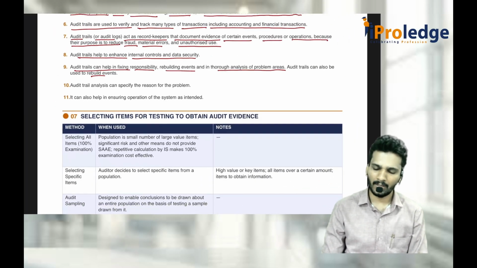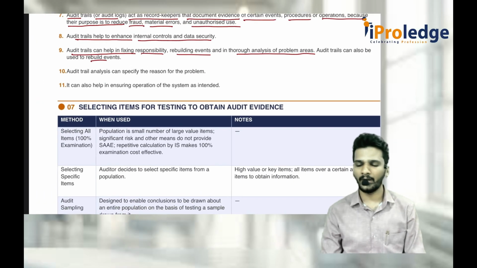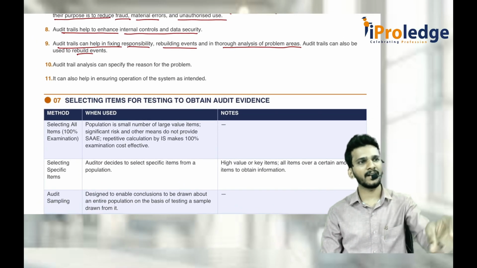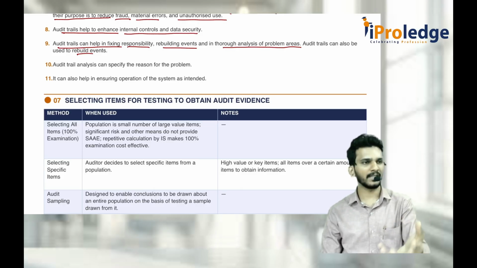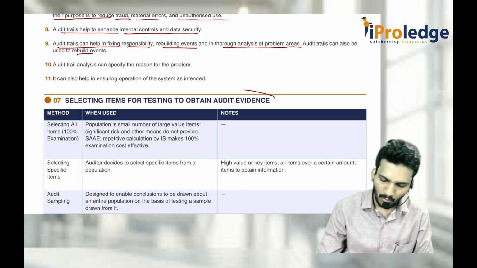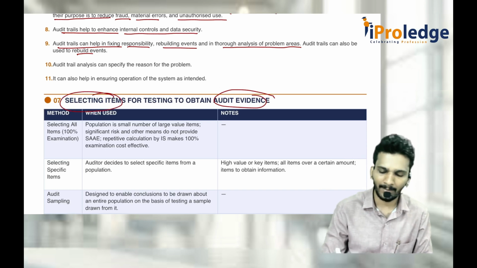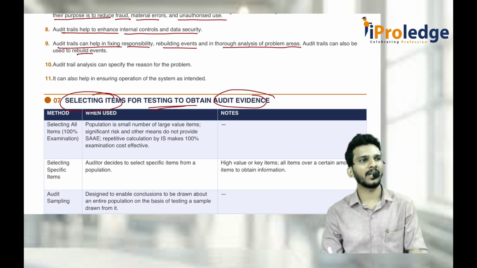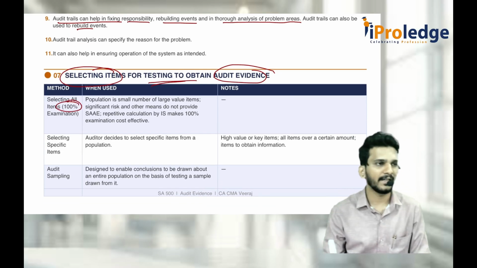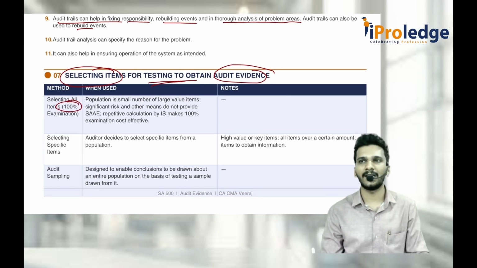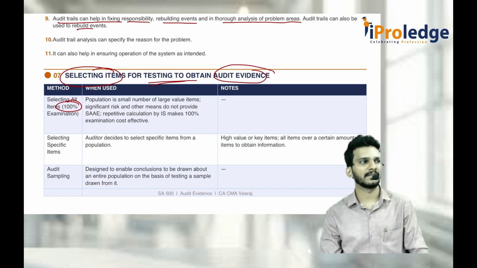Now, whenever you want to get the audit evidence, how do I get it? By verifying the items. I'll check sales, I'll check purchases, and based on that only I'll get the evidence. How do you select the items for the purpose of testing so that you get the audit evidence? There are 3 methods of testing. Either you select all, the 100%. It is not suitable for big companies. It is suitable only for small entities.